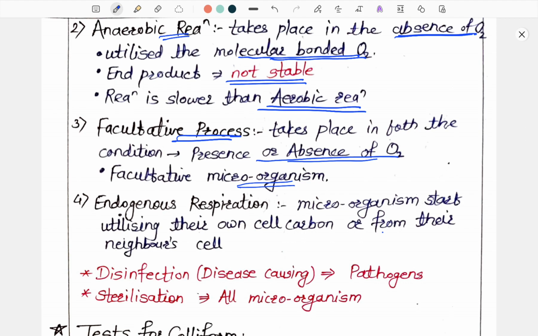If the organic matter is exhausted from the system, then microorganisms start utilizing their own cell carbon or their neighbor's cell, leading to the self-destruction of the microorganism, and it is termed as endogenous respiration.